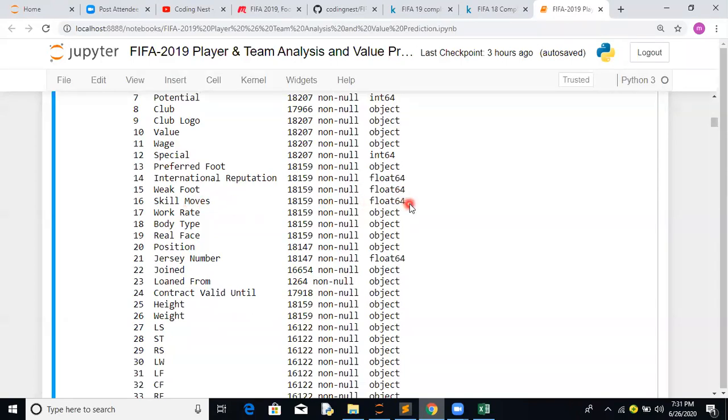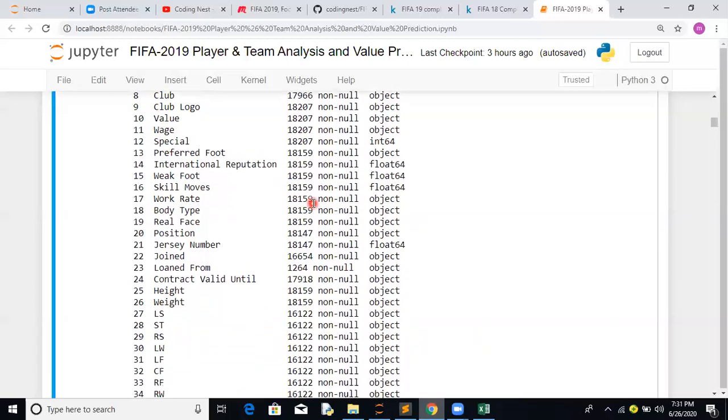Skill moves again has a few empty values. It should be 18,207, but the actual count is 18,159, so some values we have to fill. Similarly for work rate, body type, and real face.